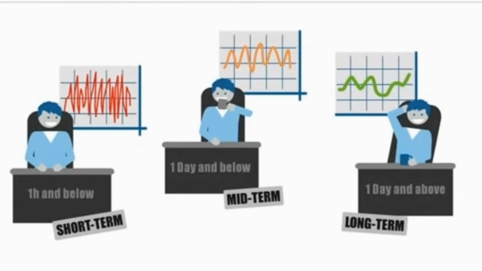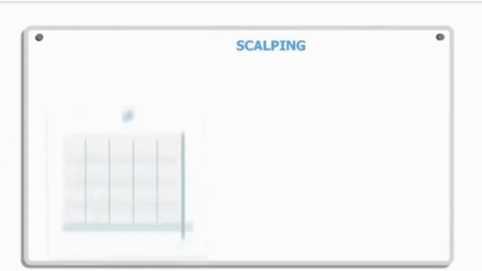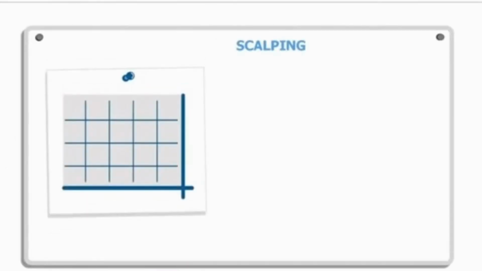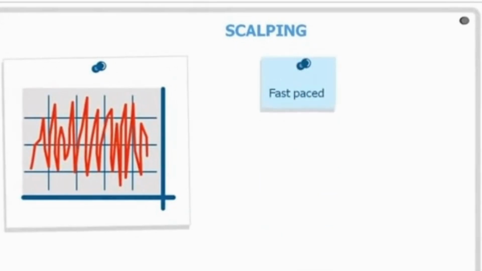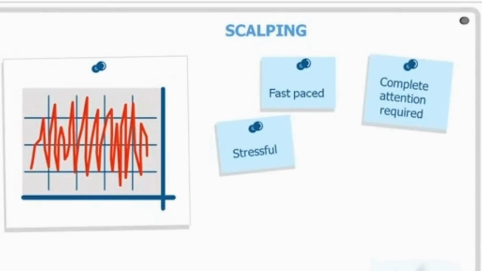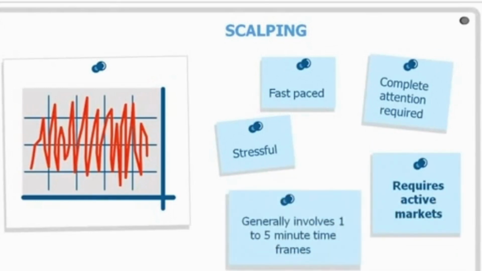Now let us explore a little bit further into the characteristics of the different types of trading and the time frames involved. The most extreme form of trading the short-term time frames is scalping. Scalping is when you watch very short time frames and hold positions for a very short time. It is usually fast-paced, stressful, requires complete attention, and active markets. It is traded on the 1 to 5 minutes time frames.